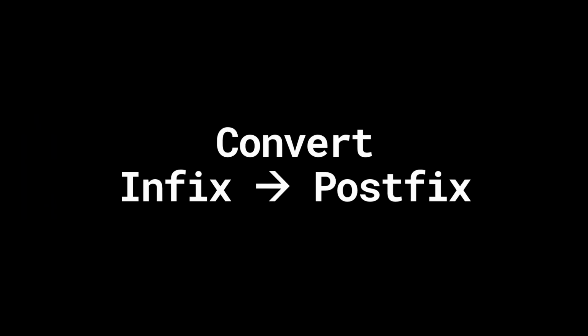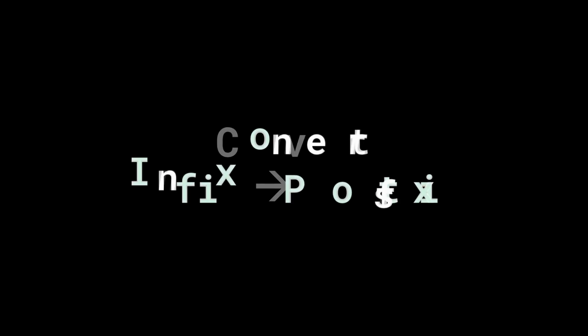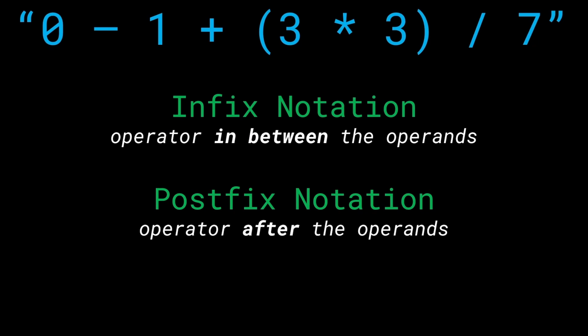Hello everyone and welcome back. Let's talk about how we convert the infix to the postfix notation. As we discussed, the infix notation is one in which we put the operator in between the operands. That is, we fix the operator such as a minus between the operands such as 0 and 1. So we have something like 0 minus 1. In the postfix notation, we have the operator after the operands, where we have something like 0, 1, minus.